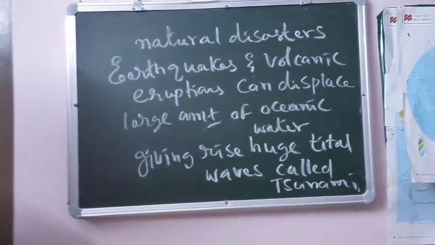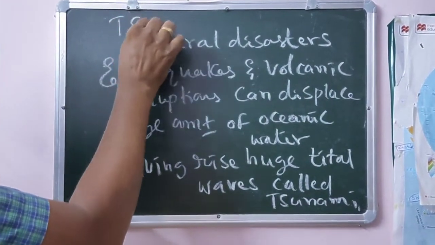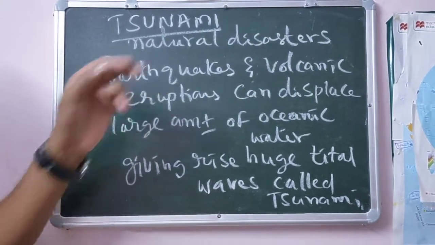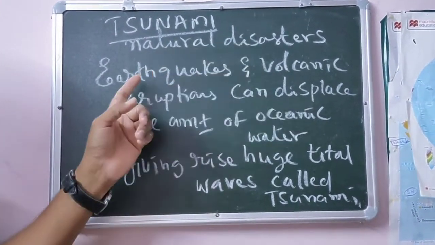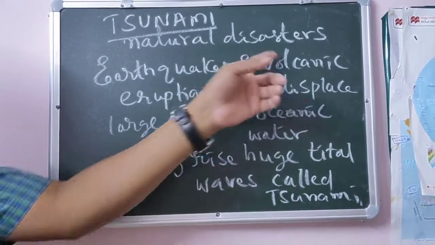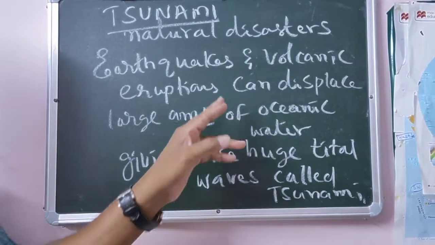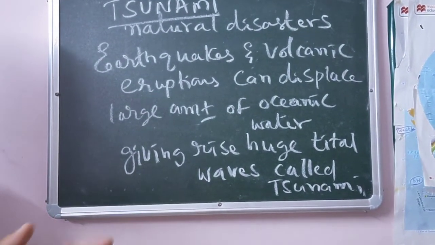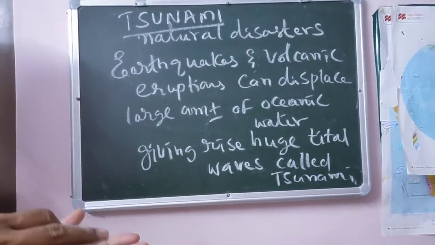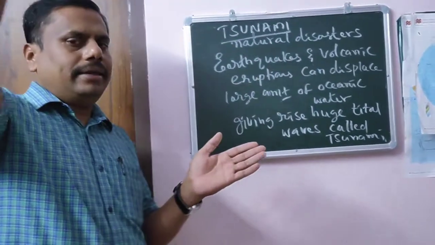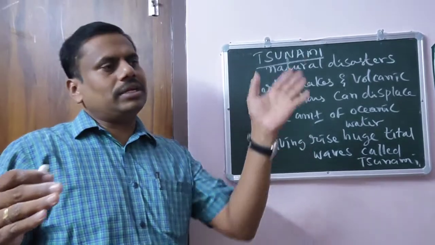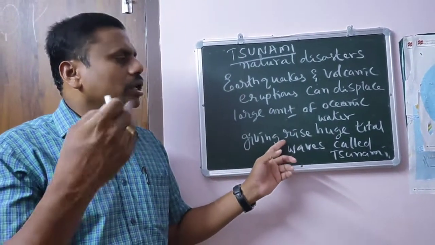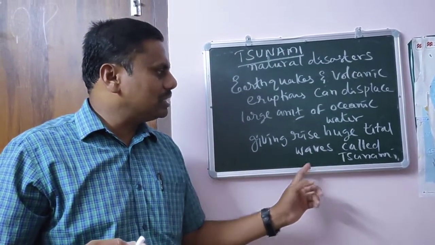Try to understand the meaning of tsunami. See, some natural disasters are there, like earthquakes and volcanic eruptions. What can these do? They can displace a large amount of ocean water. Displace means these earthquakes and volcanic eruptions can carry the oceanic water from one place to another place. By carrying that, they may give rise to huge tidal waves.